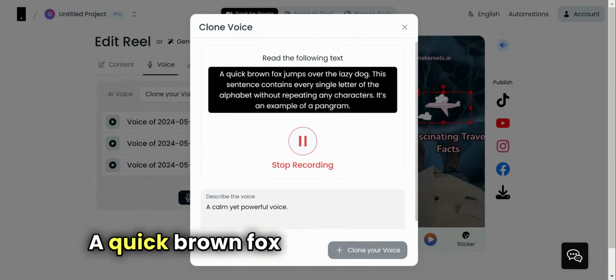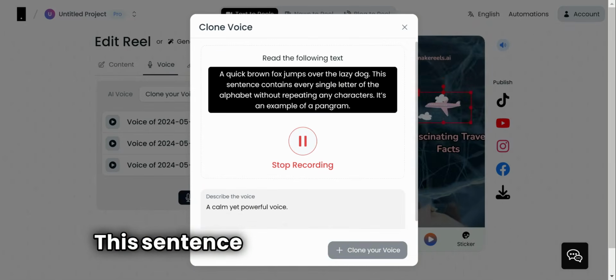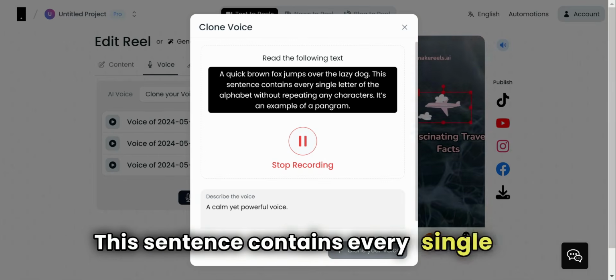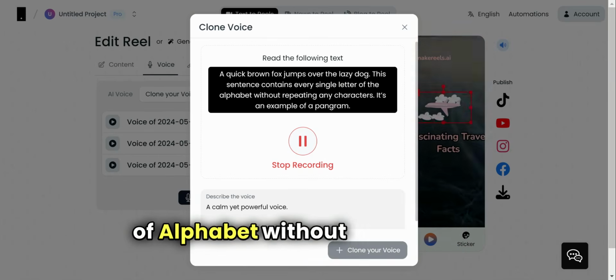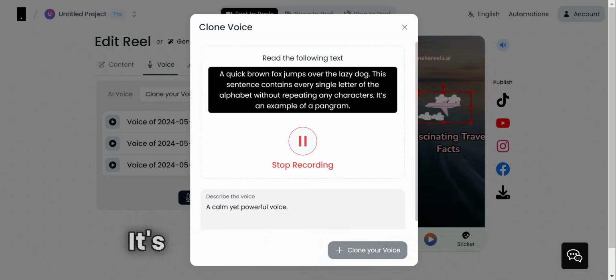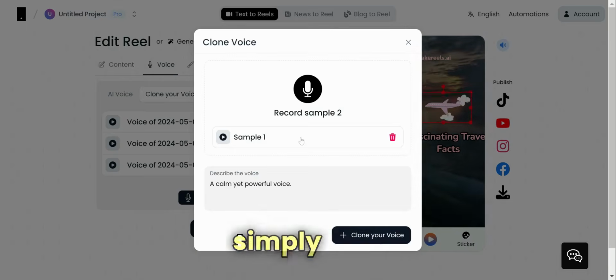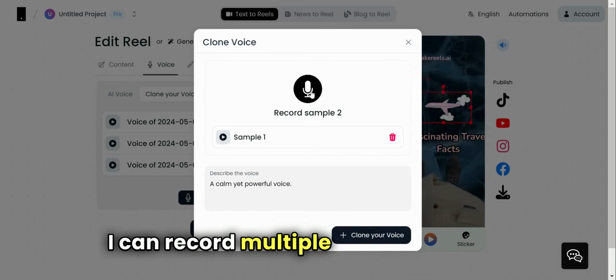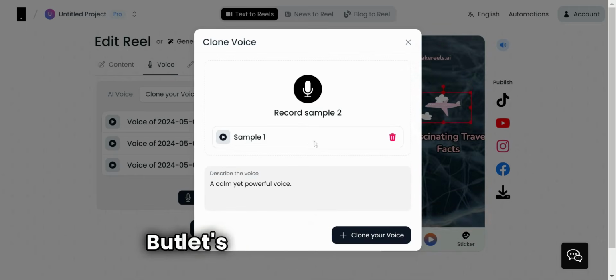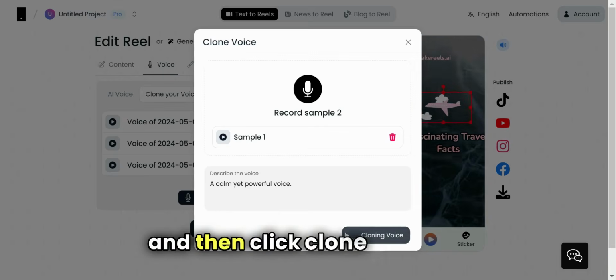A quick brown fox jumps over the lazy dog. This sentence contains every single letter of the alphabet without repeating any characters. It's an example of a pangram. I simply stop it. Recording multiple samples is better, but let's try with one sample and then click clone your voice.